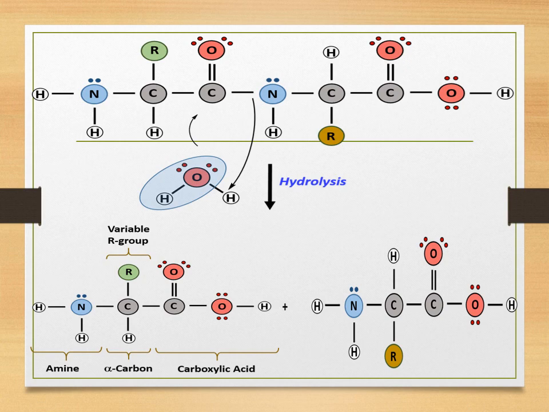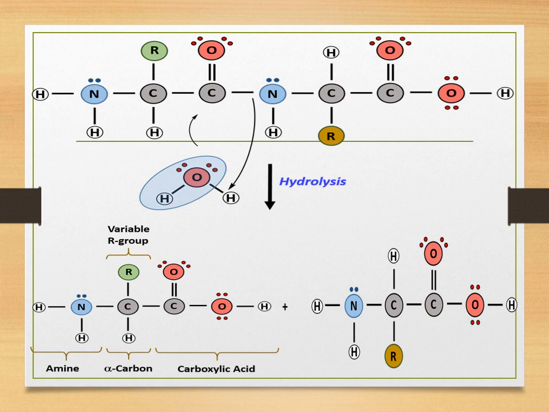Now why is it called an alpha amino acid? Because students, we have already studied last year in basic principles of organic chemistry about the functional groups and the priority of functional groups. There are two functional groups over here, the carboxyl group and the amino group, and the carboxyl group is the main group.